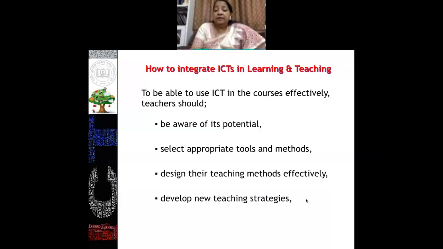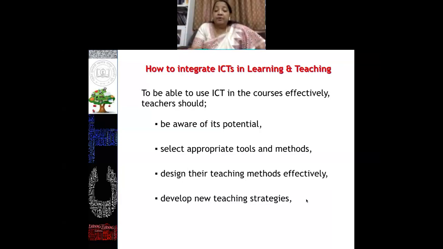Like we have Google Classroom, WebEx, Zoom, and a number of platforms are available with you. But the question is, which tool should I use, which software should I use to make my teaching learning process effective? Of course, unless you are acquainted with that tool, you will not be able to select the right appropriate tool and methodology to make your teaching learning process effective to reach all the learners.